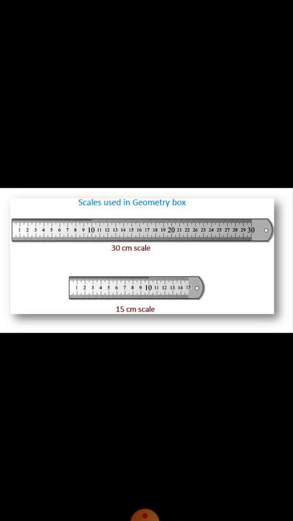With the help of this scale, if I want to measure the notebook, any notebook that you have, that will be the same size, whether it is measured by me, you or your parents. Anybody who measures with the help of this scale or ruler, the length of the notebook will remain same because the size of this scale is same.